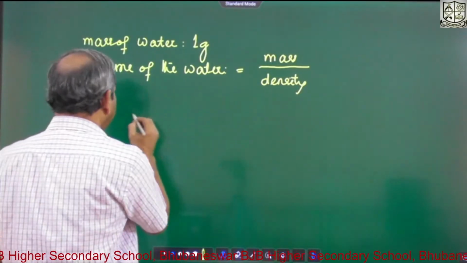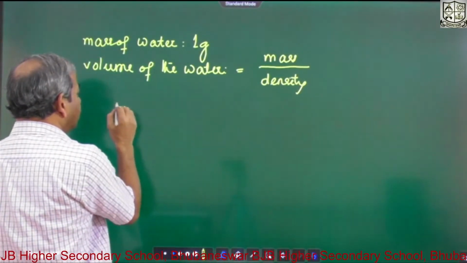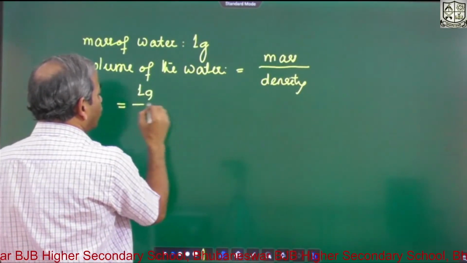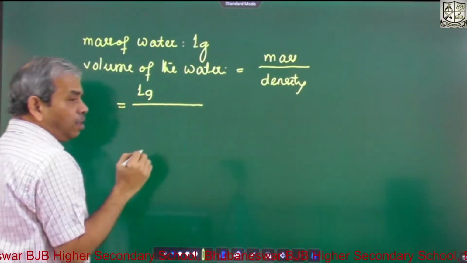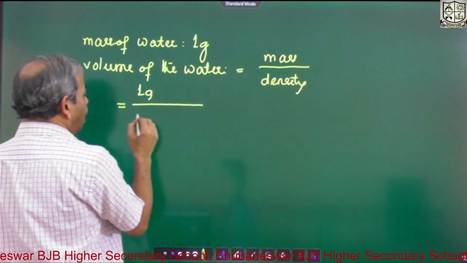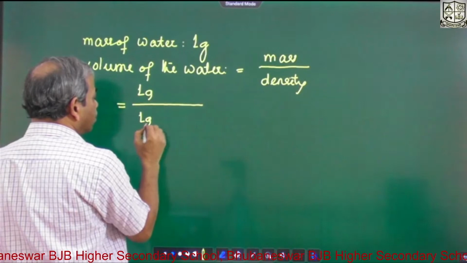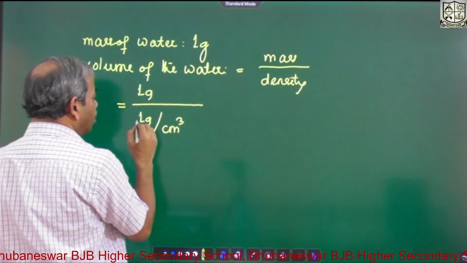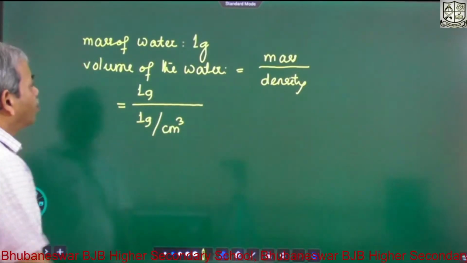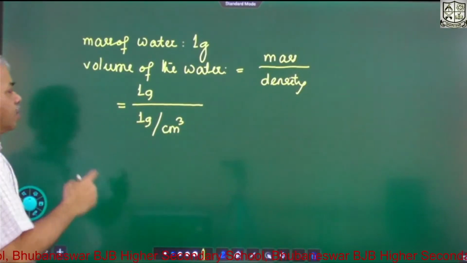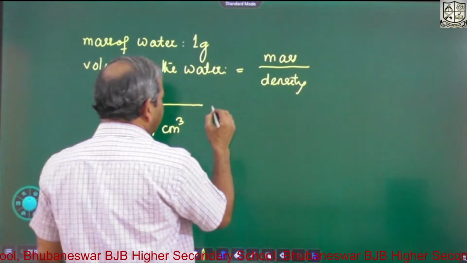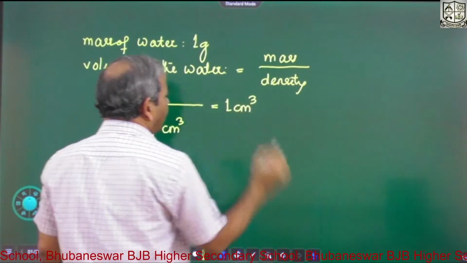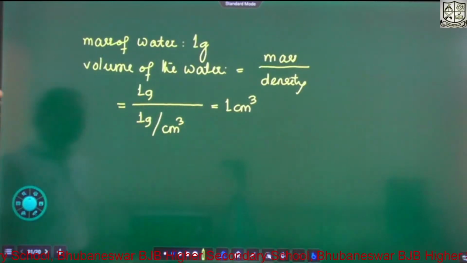How much is it? Mass by density, the mass is given as 1 gram, and what is the density of water? As you know, 1 gram per cubic centimeter. So the volume is equal to 1 cm cube. So this is the volume of the water.